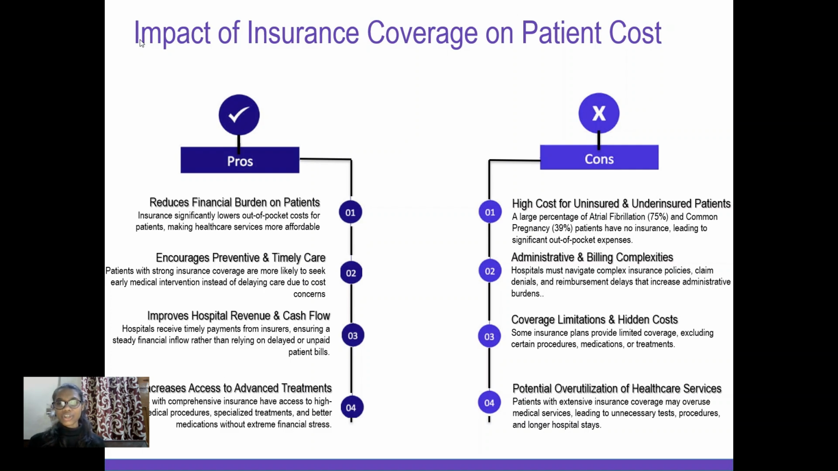High cost for uninsured and underinsured patients. A large number of atrial fibrillation patients, like 75%, and common pregnancy patients, that is 39%, have no insurance, leading to significant out-of-pocket expense. There is also a huge pile-up of administration and billing complexities. Third, the coverage limitation and a lot of hidden cost. Some insurance plans provide limited coverage, excluding the cost of procedure, medication, or treatment. Fourth, the potential overutilization of healthcare services. Patients with extensive insurance coverage may overuse the medical services, leading to unnecessary tests, procedures, and longer hospital stays.